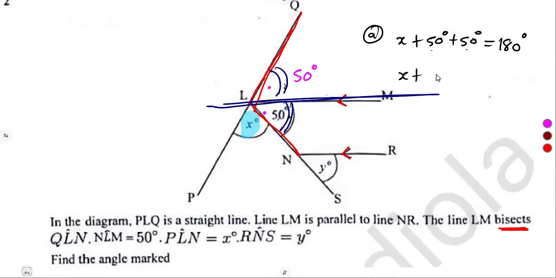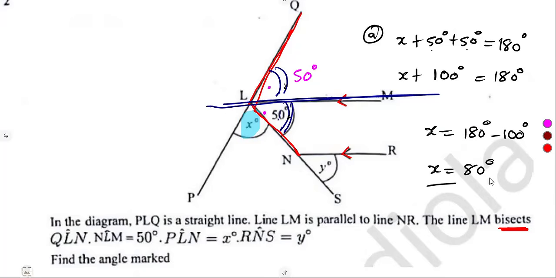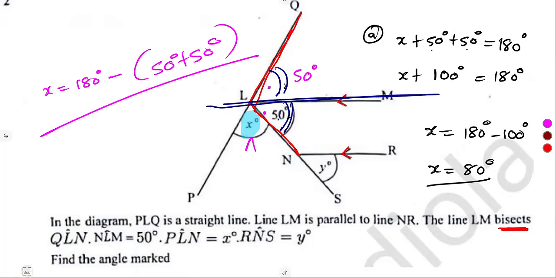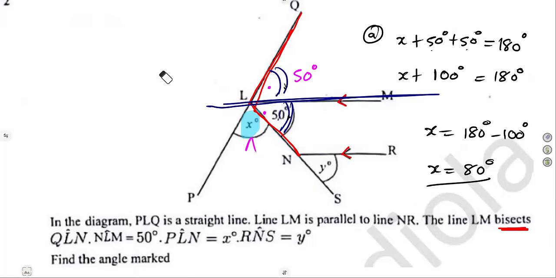So 50 plus 50 is 100, which is equal to 180 degrees. To find X, that's 180 minus 100 degrees. So X is equal to 80 degrees. Just like that. Angles on a straight line add up to 180 degrees, so you can simply formulate the equation straight: X is equal to 180 degrees minus the sum of the two angles, 50 plus 50. The way that you understand it, guys, is important at the end.